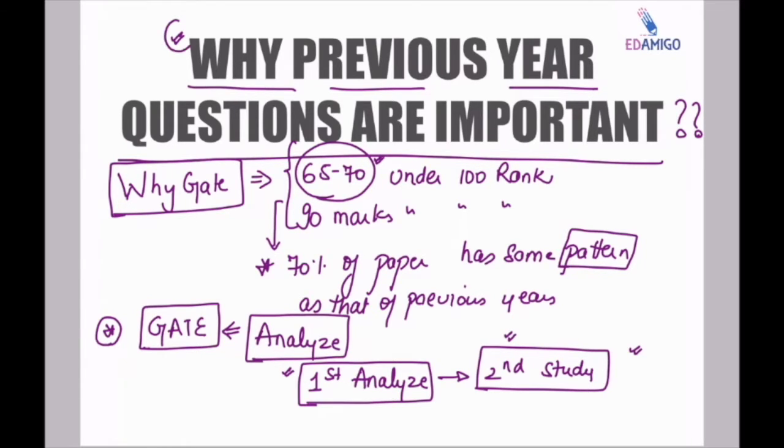So if you talk about the importance of previous year GATE exams, you have to solve the previous year questions. I'm not saying you have to solve from the 1990s to 2019. If you are able to solve from 2005 to 2019, if you are preparing for GATE 2020, then this much is more than sufficient.